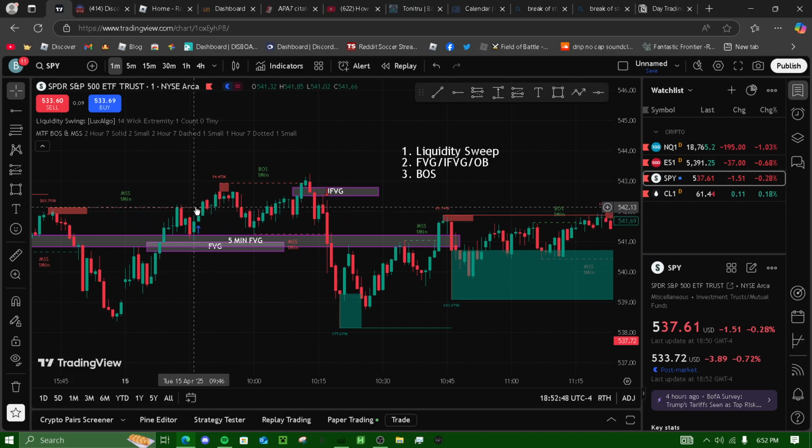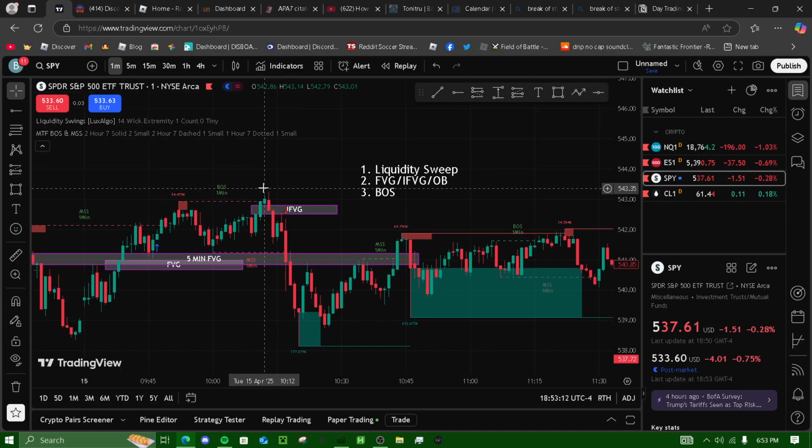That's when I should have had my first confluence for the liquidity sweep, right here. So then I would have known with my liquidity sweep that it was going to come down, right? It consolidated, then I had another fair value gap made right there. Then it went right up, and I was like, okay, it broke structure again. It broke this breaker structure right here again, so I was like, okay, it's going to come down.